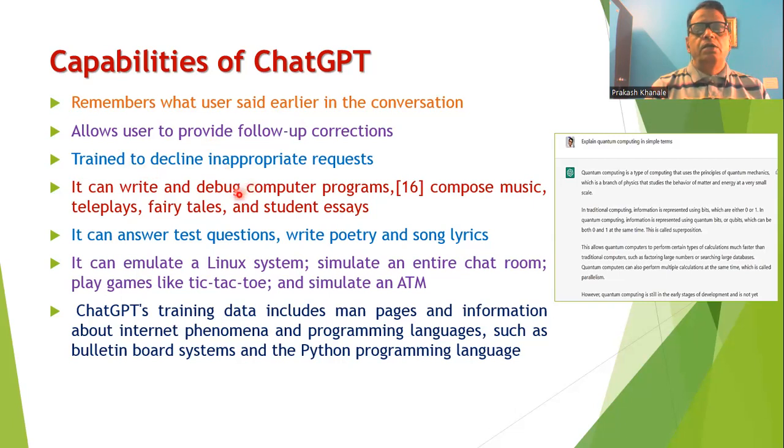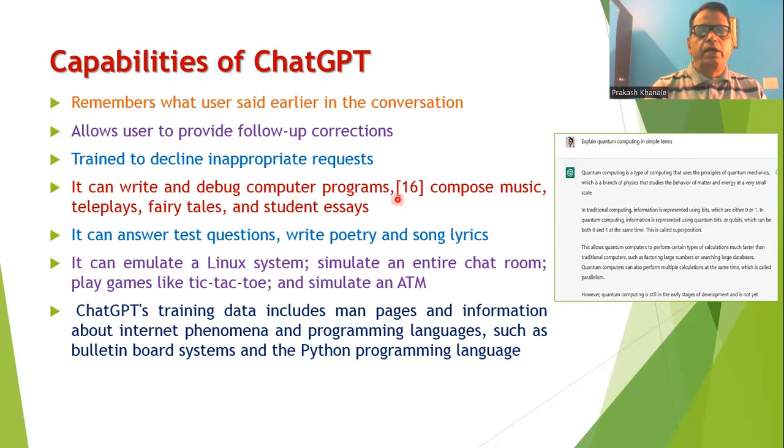ChatGPT is very useful for learning computer science because it can write and debug computer programs. You will find that almost any computer program written in a high-level language can be produced by ChatGPT. You can ask it to produce programs in Python, in C, in C++, and whatever the problem or premises that you give, solutions will be generated by ChatGPT.